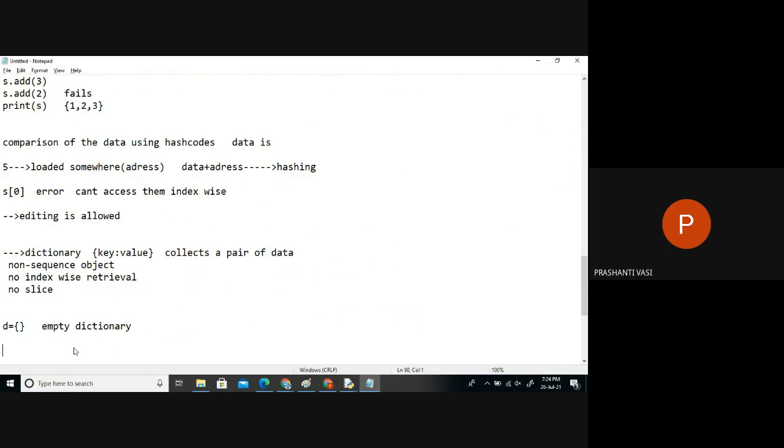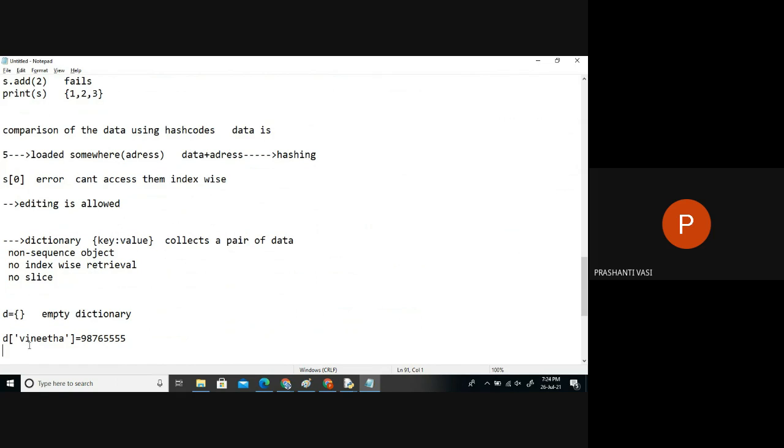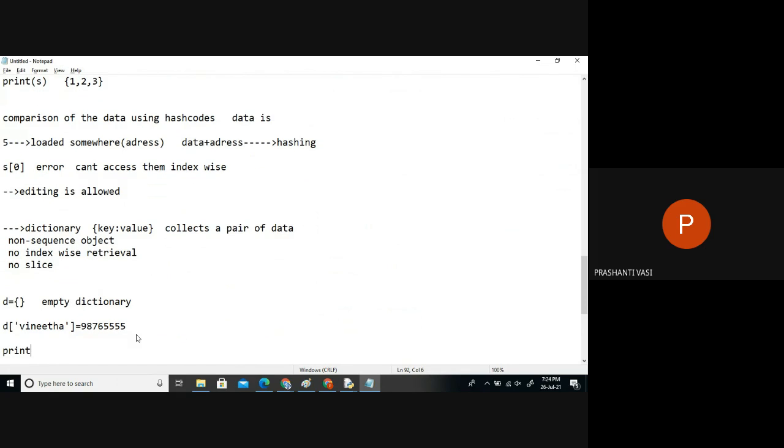Now in a dictionary, we can add keys through a direct notation like this. If I just want to store people's names and mobile numbers, say Vinita, against Vinita I want to store her mobile number. By this, the word is taken as a key and against that a mobile number is saved. When I print the dictionary, you'll get an output on the screen with curly braces, your name as a key, a colon, and the mobile number, in the same format.